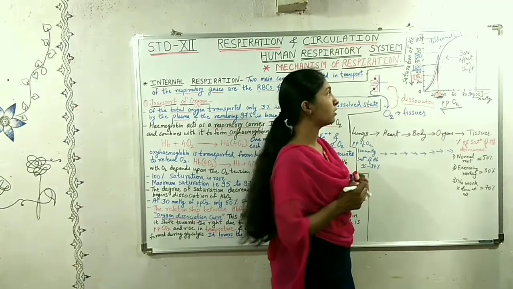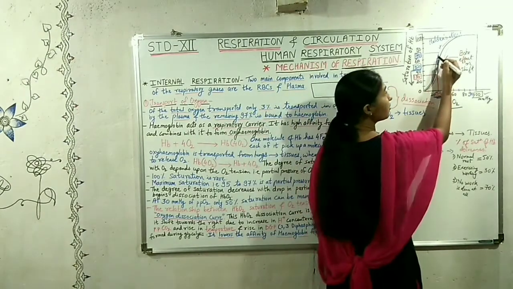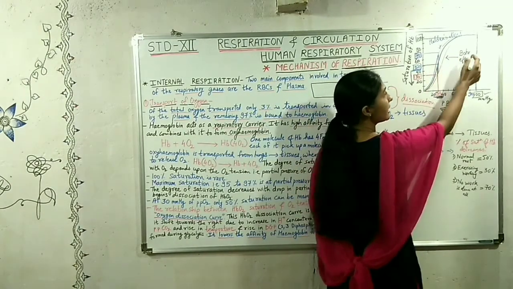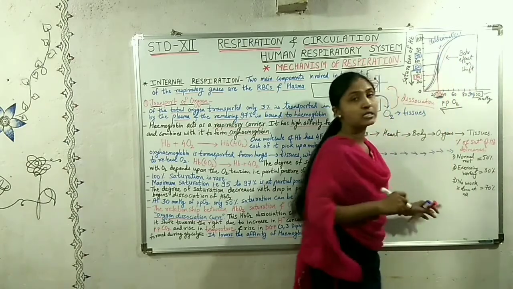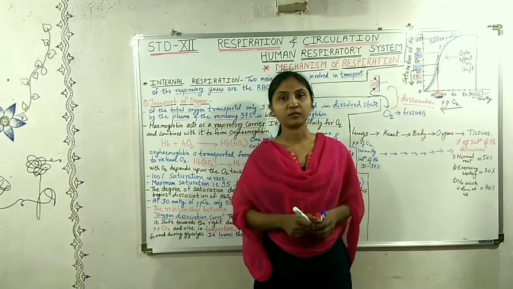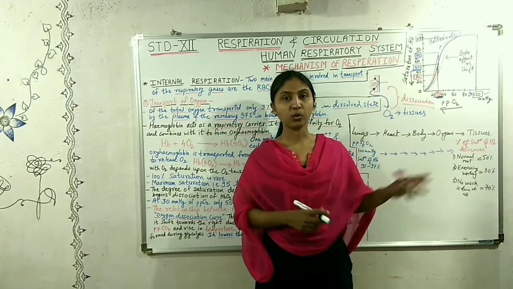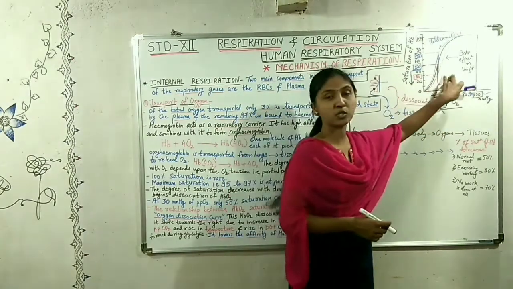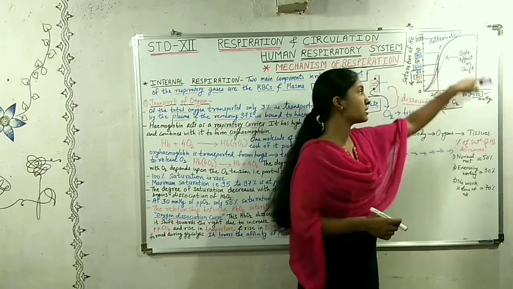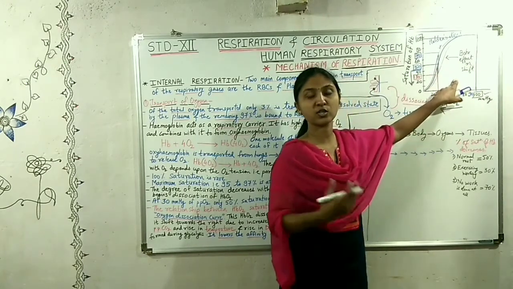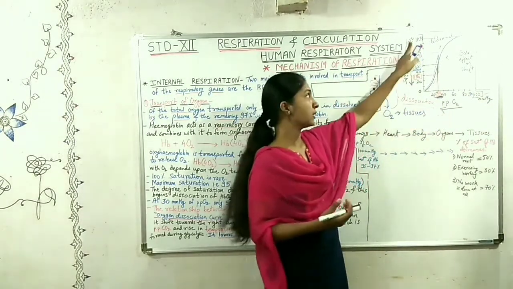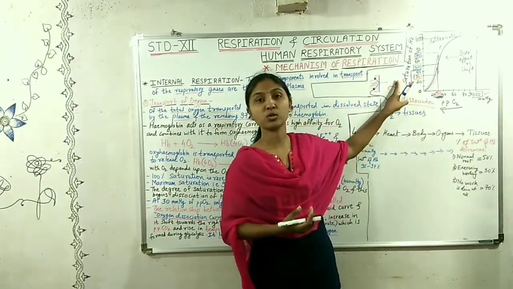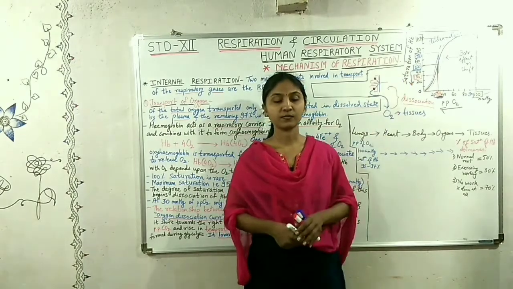Now when this normal curve shifts to the right side, it is said to be the Bohr's effect. And when it shifts to the left side, it is said to be the Haldane's effect. Both of these effects are opposite to each other. And this curve shows that as the partial pressure of oxygen decreases, the saturation of hemoglobin also decreases.